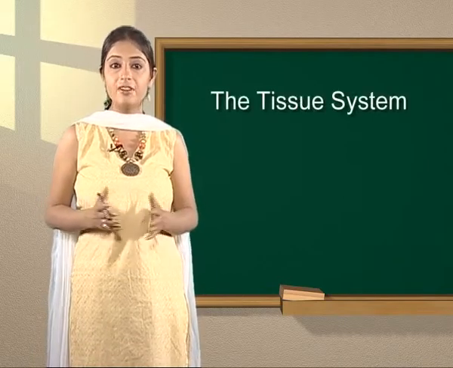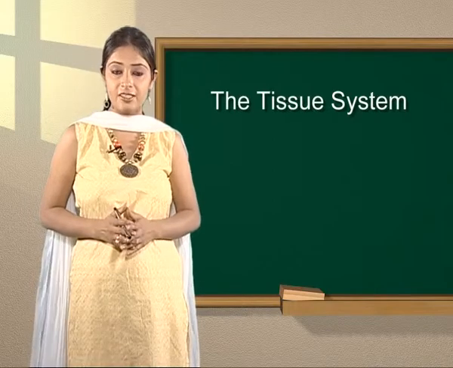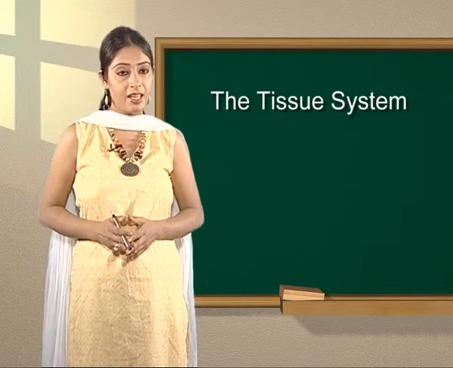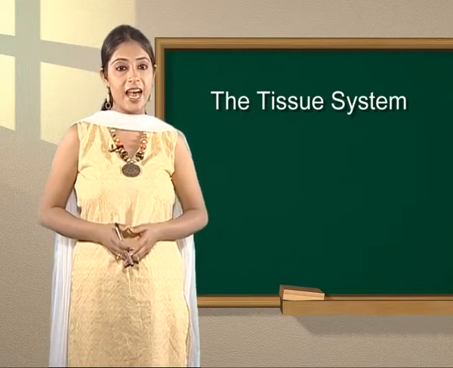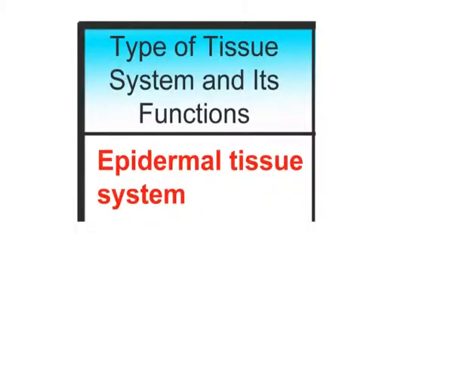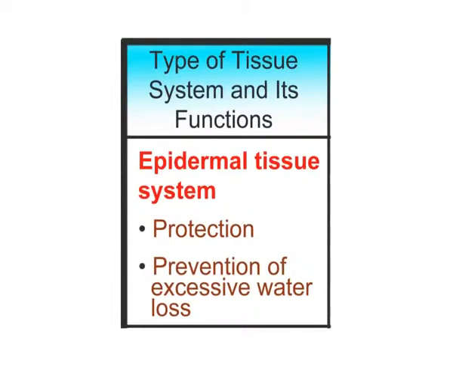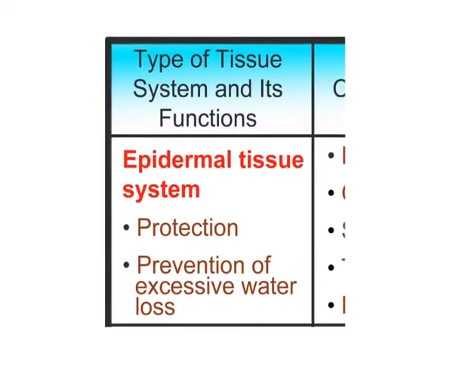Students, we have learnt enough about the tissue system in plants. Now, with the help of a table, let us summarize all that we have studied. The first type of tissue system is epidermal tissue system. Main functions of this type of tissue system are protection and prevention of excessive water loss.